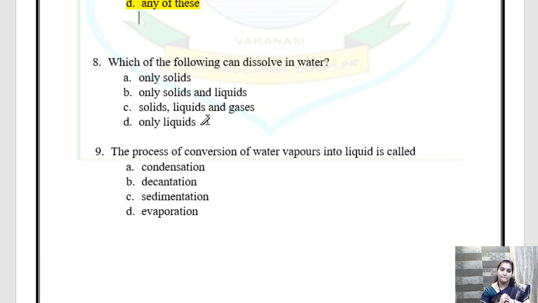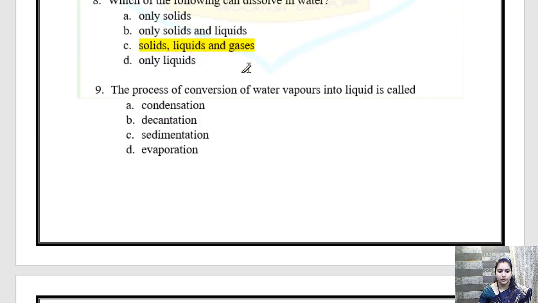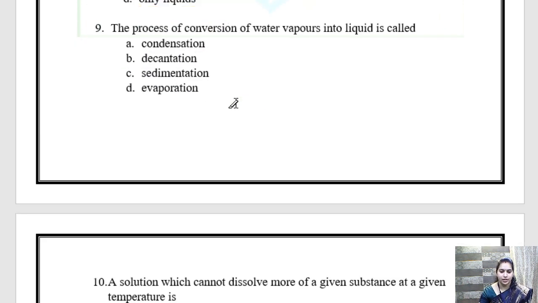Gases, oxygen is present in water, isn't it? Carbon dioxide can also be dissolved in water, isn't it? So the answer is solid, liquids and gases. All three states can be dissolved in water. Okay. So this was your textbook question.